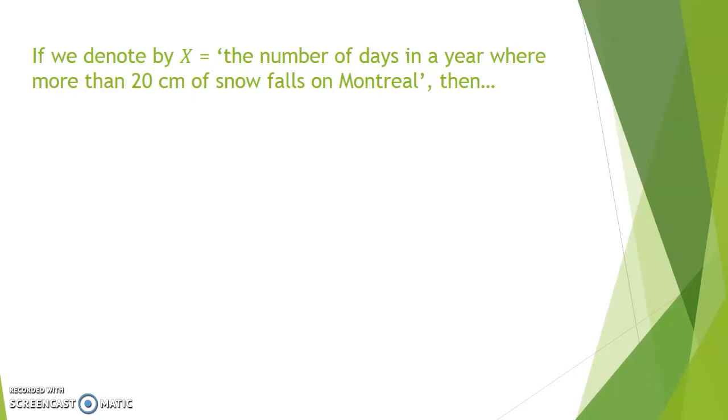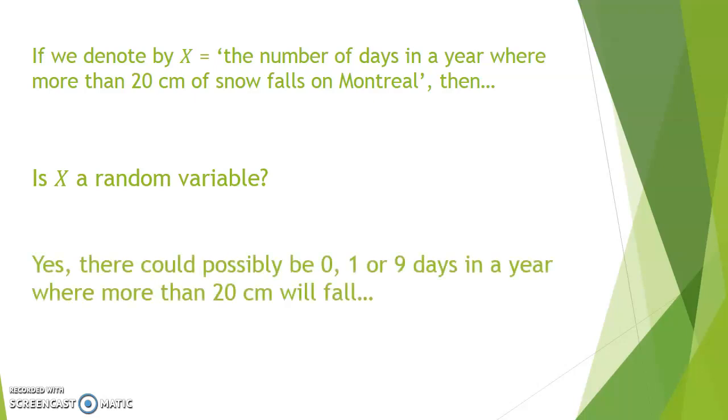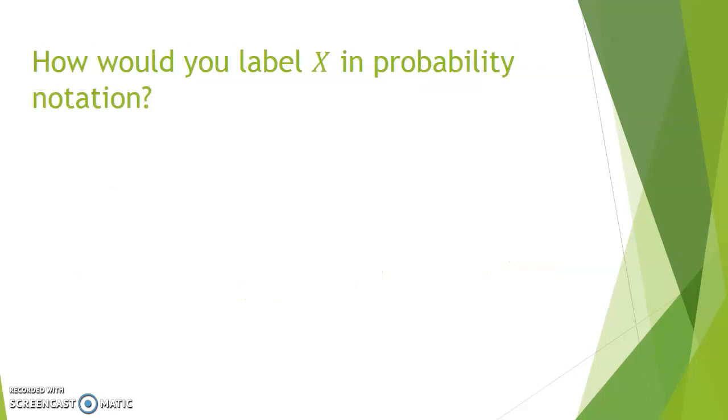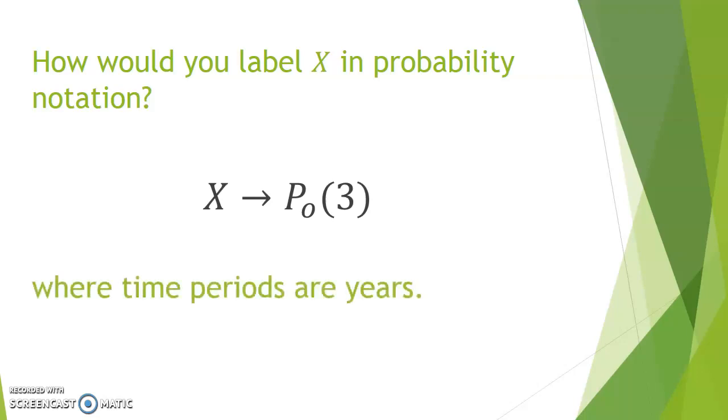If X is the number of days in a year where more than 20 centimeters of snow fall on Montreal, then obviously X is a random variable. On a given year, there might be no such days, or there might be 9 days where more than 20 centimeters of snow would fall. So X is definitely a random variable. We would label X with the probability notation that follows. So in this case, X obeys a Poisson distribution of average 3. Again, time periods here are counted as years.